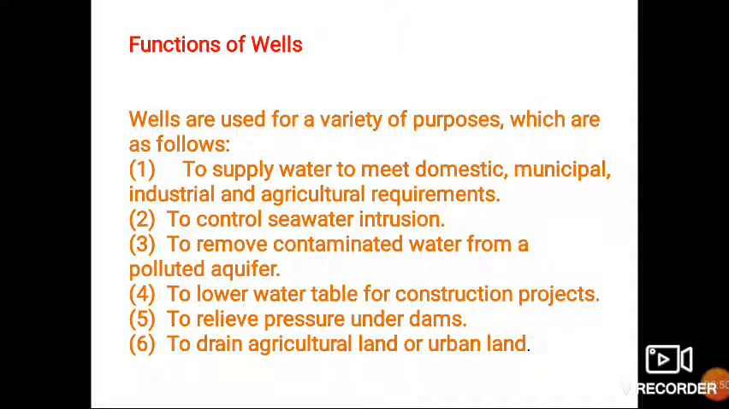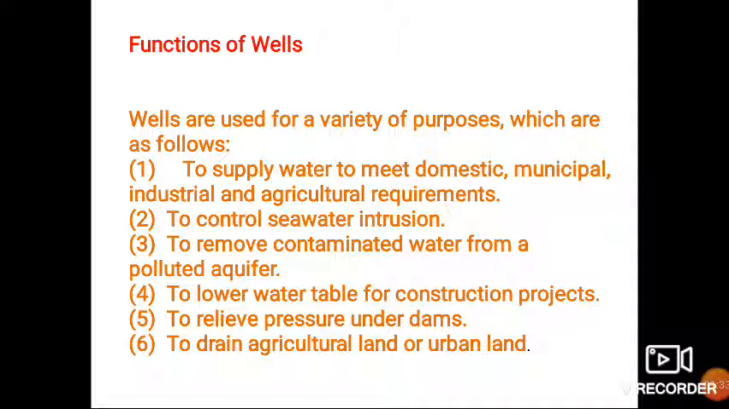What are the functions of wells? Wells serve different purposes. Some of them are as follows. First, to supply water to meet domestic, municipal, industrial, and agricultural requirements. As we need water for different purposes in our day to day life, wells are very useful. Then, to control seawater intrusion, it is applicable to the wells which are located in coastal areas where intrusion of seawater has taken place. To control this intrusion, wells are necessary.